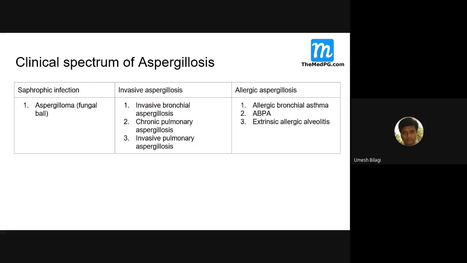And invasive aspergillosis. There's one more condition here: invasive bronchial aspergillosis, chronic pulmonary aspergillosis, invasive pulmonary aspergillosis. These are the invasive types of aspergillosis, especially in the immunocompromised. The allergic type is the one we are discussing. It can present with an asthma-like picture, or it can even present with a hypersensitivity pneumonitis-like picture.